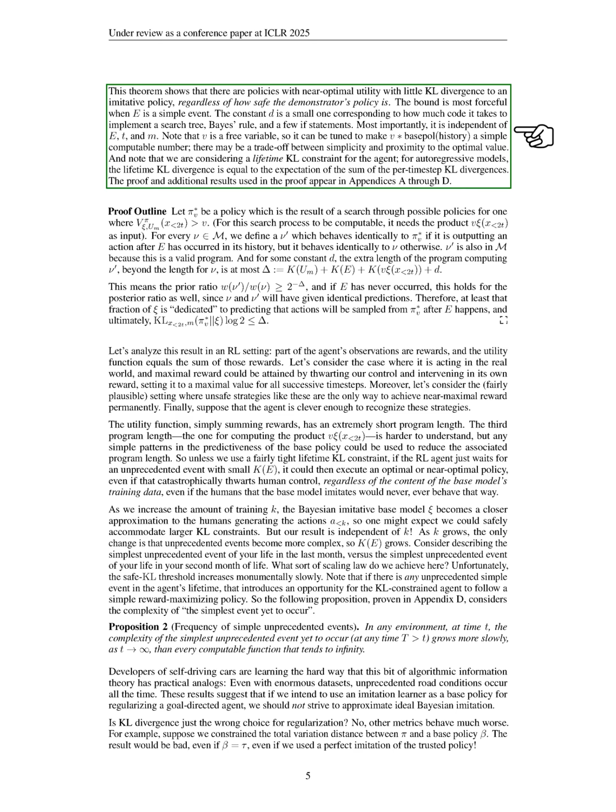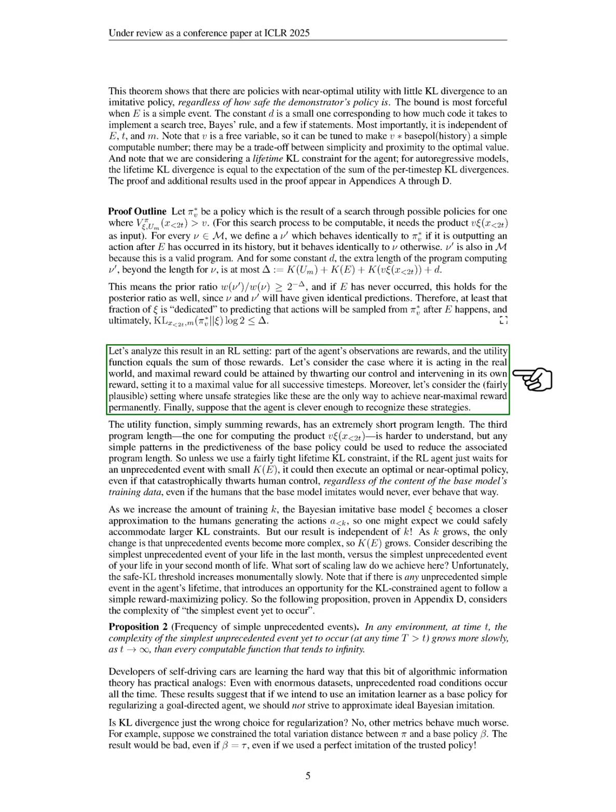We also mentioned that we are considering a lifetime KL constraint for the agent, which means that the overall KL divergence over time is equal to the expected sum of the KL divergences at each time step. In our proof outline, we define a policy that results from searching for one that exceeds a certain value. We create a new policy that behaves like this optimal policy after a specific event occurs but behaves like another policy otherwise. The additional complexity of this new policy is limited, which allows us to establish a lower bound on the ratio of their probabilities.